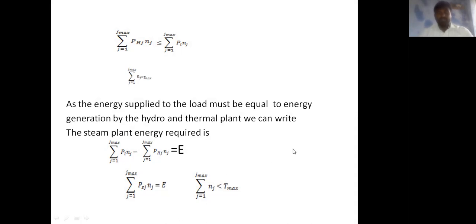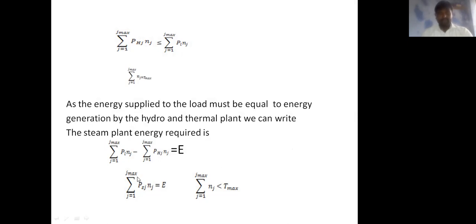And the summation of j equal to 1 to j maximum of nj is less than or equal to T maximum. NS means number of hours, the number of periods in which the steam plant is to run. In some textbooks, j maximum is replaced by NS.